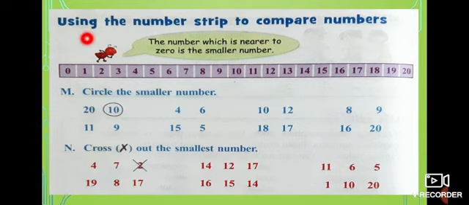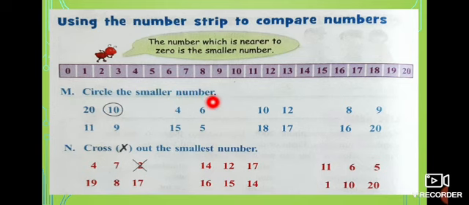Look at here. Using the number strip to compare numbers. Look at here. What is it? Ant. Very good. What is the ant telling? The number which is near to 0 is the smaller number. Look at here. 0 is here. And which is near to 0? Yes. 1 is near. And here, now look at the sum. Then you understand clearly.